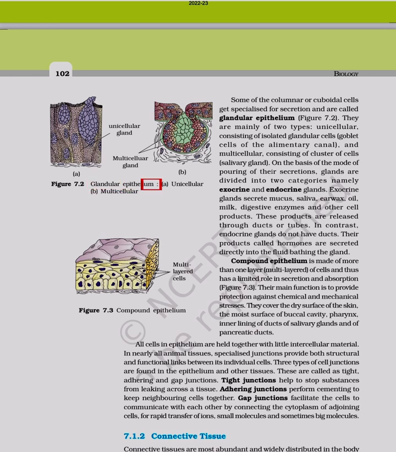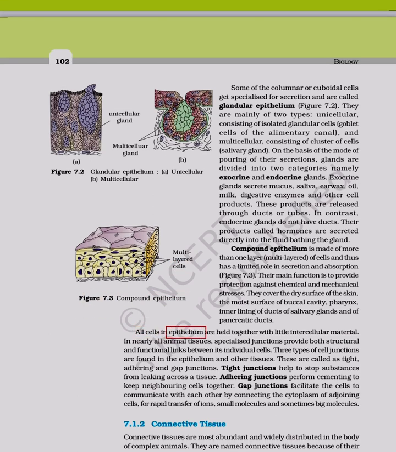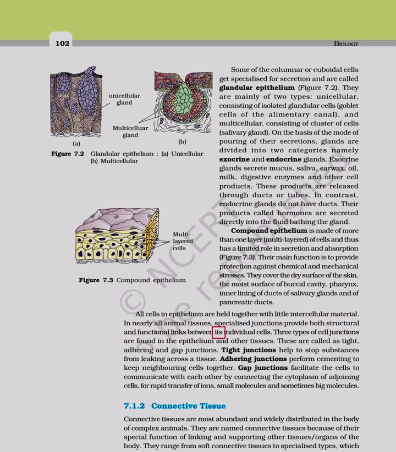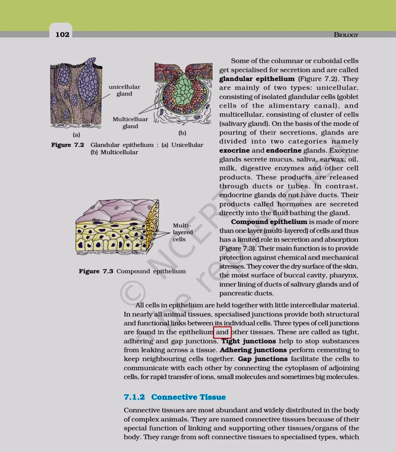Glandular epithelium: A. Unicellular, B. Multicellular. Multi-layered cells. Figure 7.3 Compound epithelium. All cells in epithelium are held together with little intercellular material. In nearly all animal tissues, specialized junctions provide both structural and functional links between its individual cells. Three types of cell junctions are found in the epithelium and other tissues.